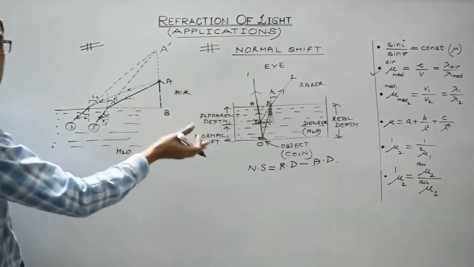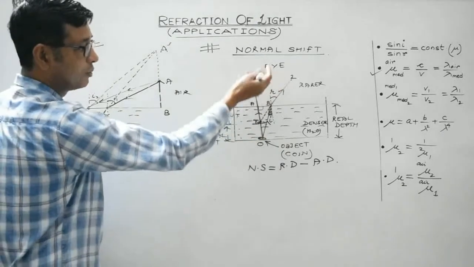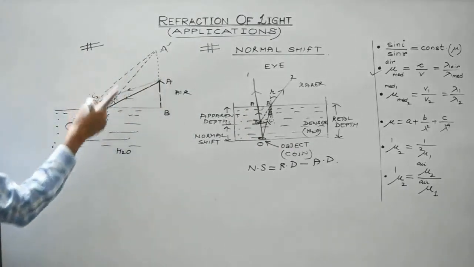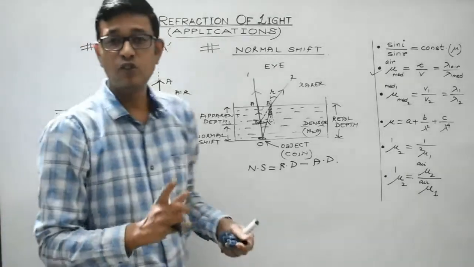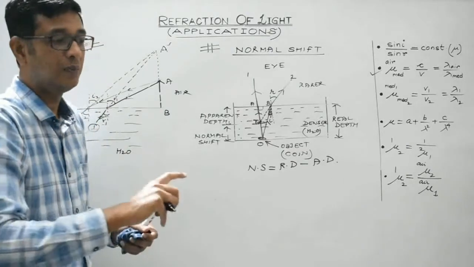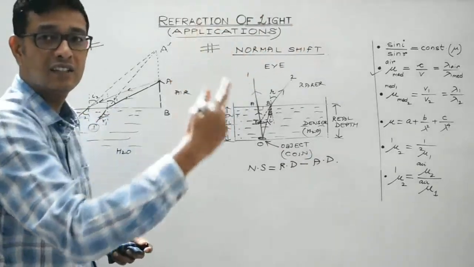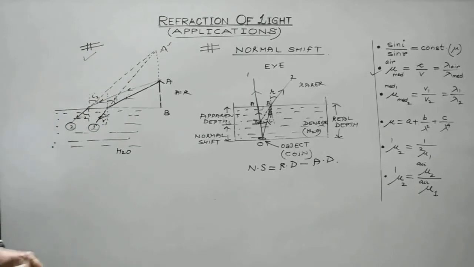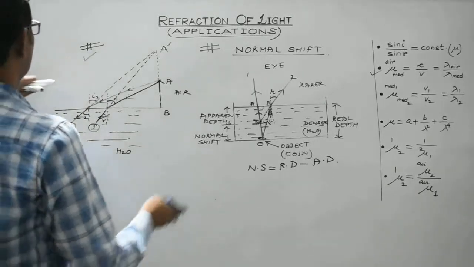So it's just the opposite. In case the object is in the denser medium, then it will get slightly raised up. So the apparent depth is less than the real depth. In case the object is in the rarer medium and is viewed through the denser medium, then it appears to be taller. Therefore, to a fish underwater or to a swimmer underwater, a person standing on the shore of the river will appear to be taller than he normally is. So this is again a very, very important, interesting application of refraction of light. Right? There is some other example as well.